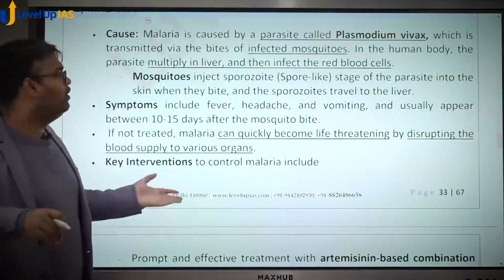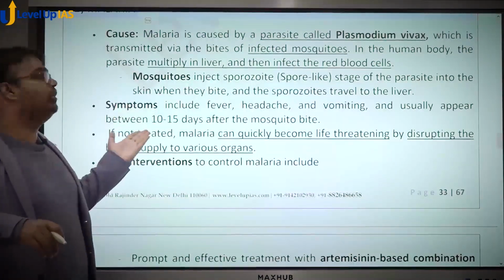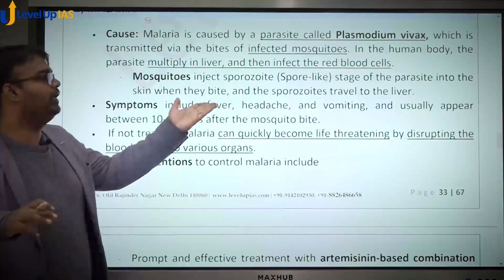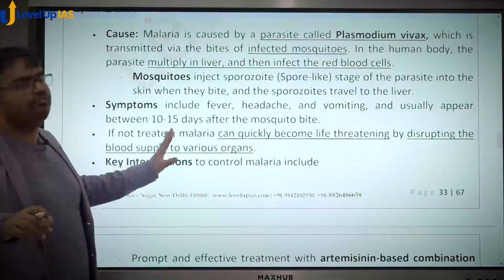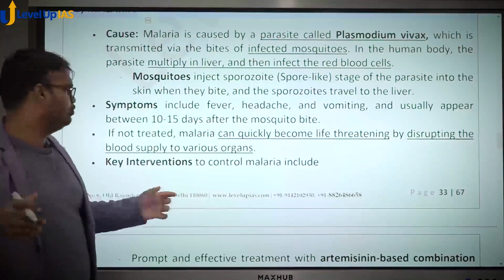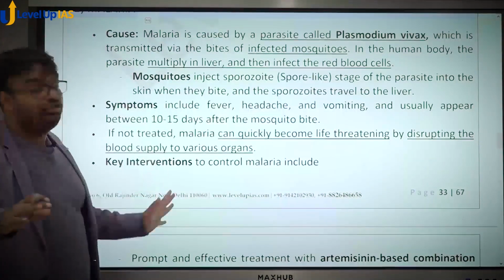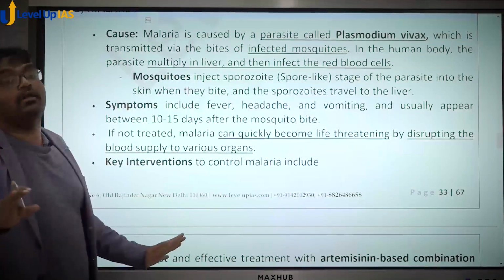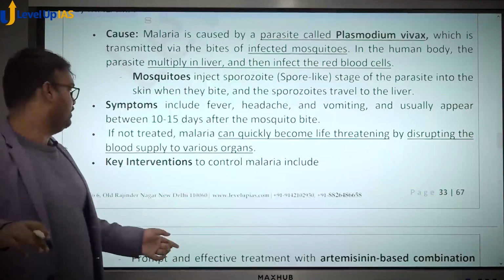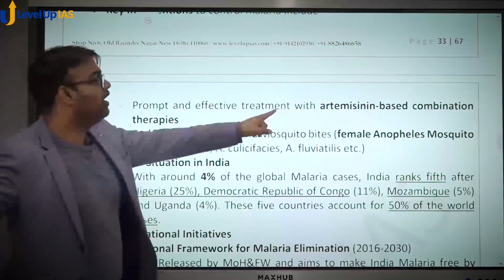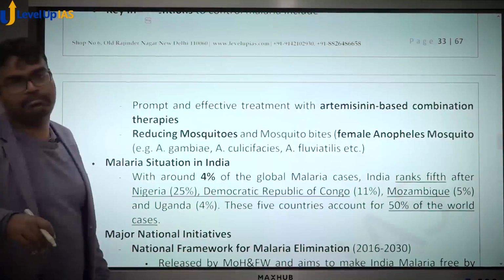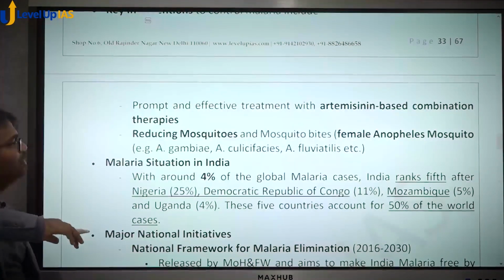Once you get malaria, the symptoms that you get are fever, headache, vomiting, and they usually appear between 10 to 15 days after the mosquito bite. Now, if not treated, malaria can even be fatal in some cases. For malaria, there are treatments available. There is artemisinin-based combination therapy. So, there is medicine available for malaria.